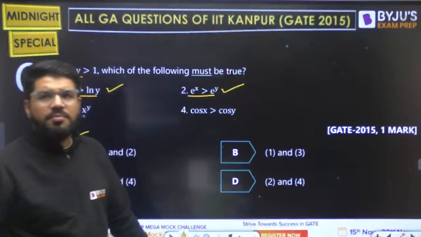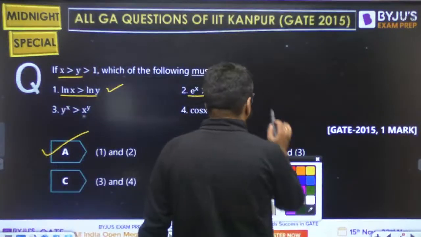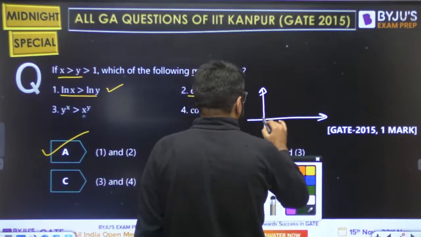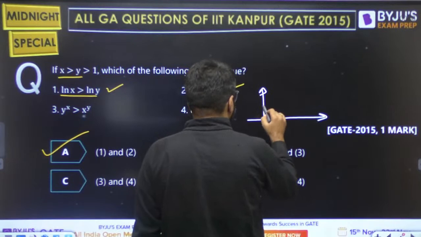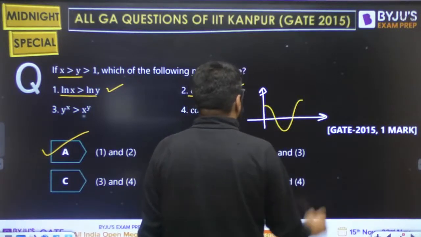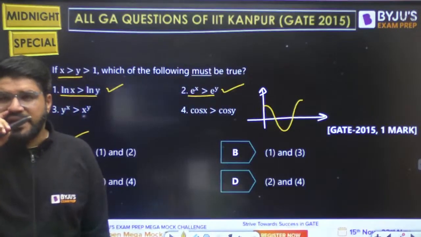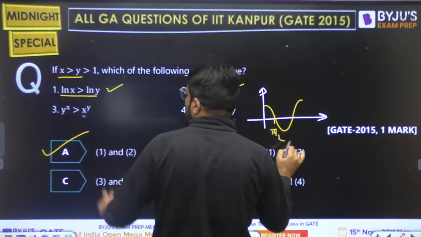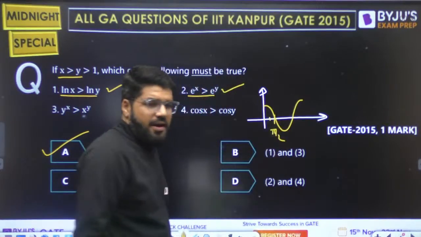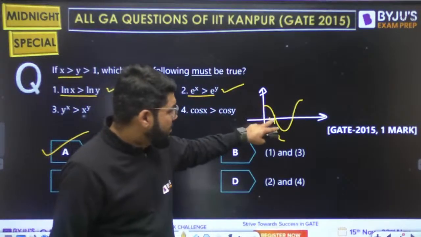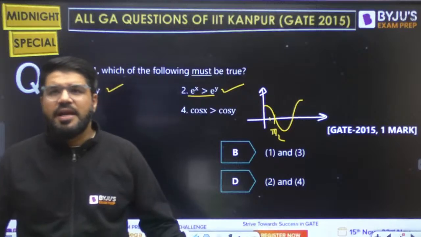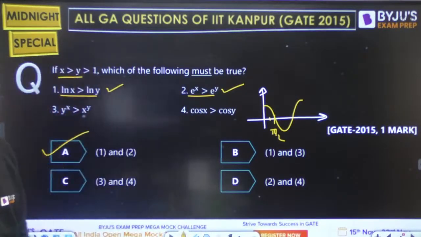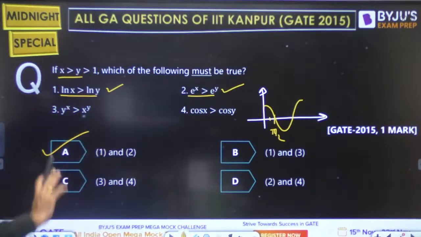But what about the 4? When you try to recall, x is greater than y is greater than 1. But when you see the waveform of cosine x or sine x, it is increasing, then decreasing, right? This portion is pi by 2. X and y are both greater than 1, and when they are greater than 1, the function is sometimes decreasing, sometimes increasing. So we can't say whether cos x will be greater than cos y. It may or may not be true. So 1 and 2 are the only correct options.